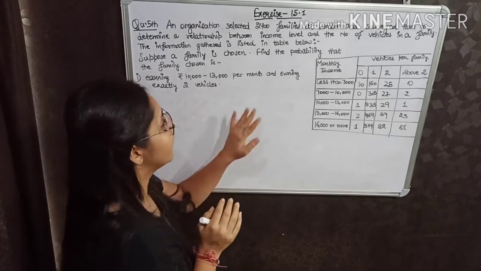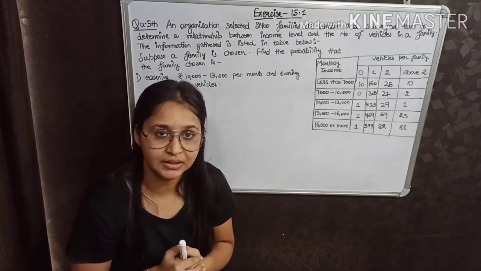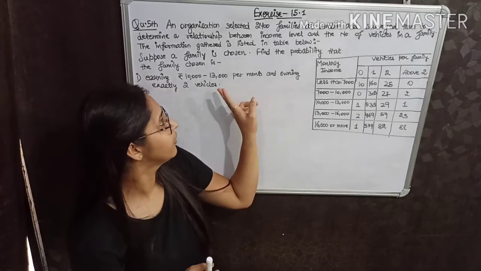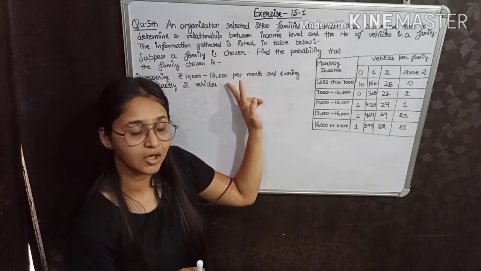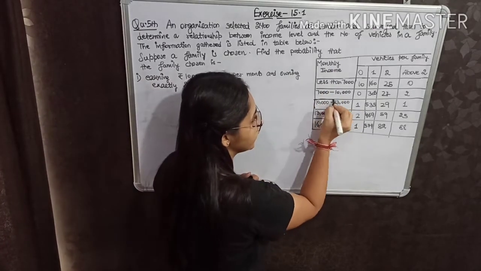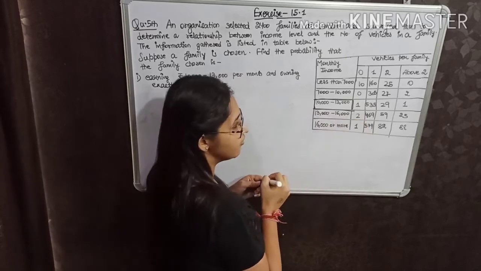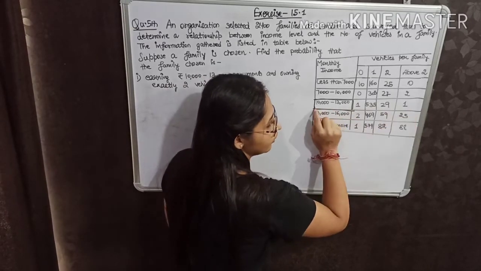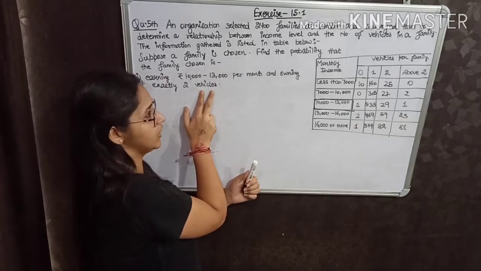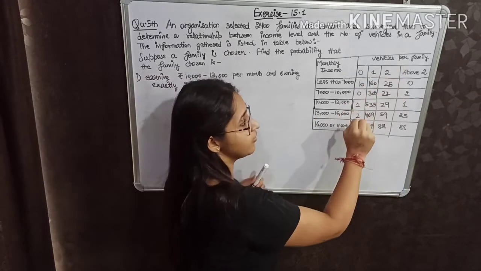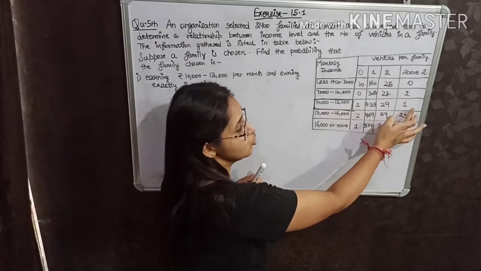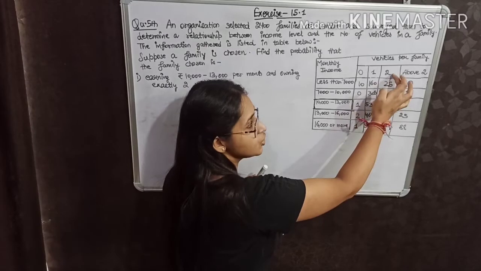Now, first you have to choose a family that is earning a monthly income between 10,000 and 13,000. So come to the table. Here you see monthly income is 10,000 to 13,000. It means we will choose the families in this particular row. Now, the second condition is owning exactly 2 vehicles. Vehicles per family are given as 0 vehicle, 1 vehicle and 2 vehicles. It means we have to choose the column in which 2 vehicles are there.